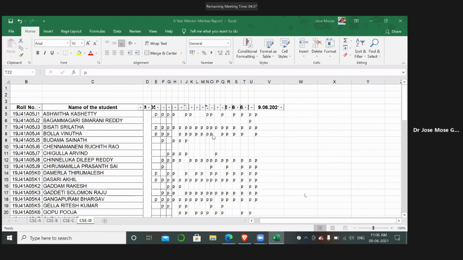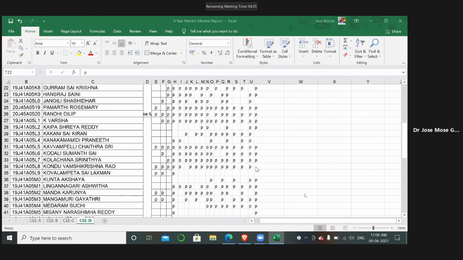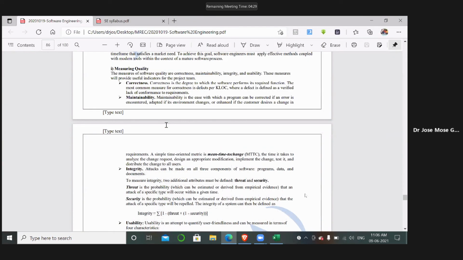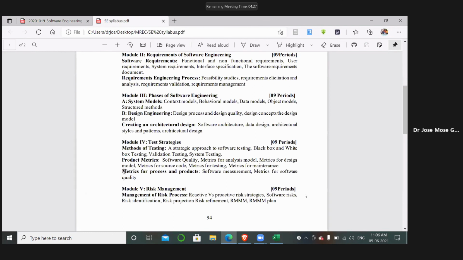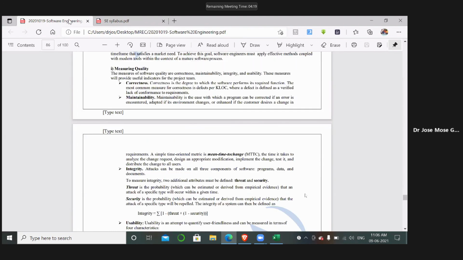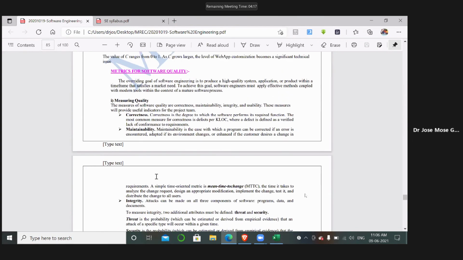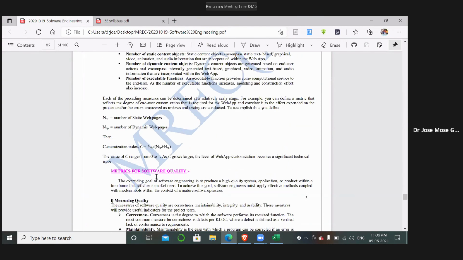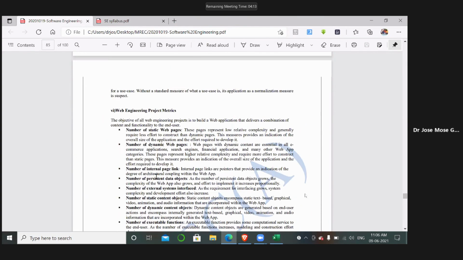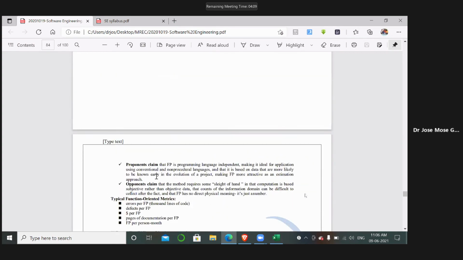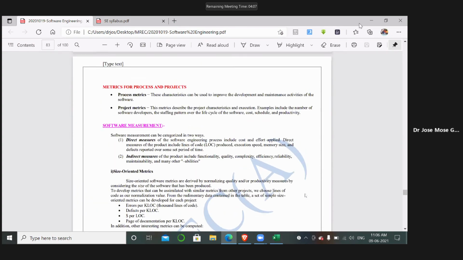So there ends my topic with reference to your syllabus. I hope I am clear with all the concepts that I have covered. Today we have discussed metrics for process, project, and product. We have explained the different ways, the direct way and the indirect way. You can go through this in the notes provided on your website.